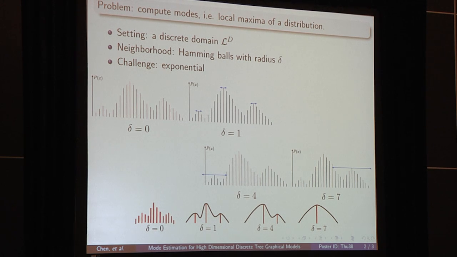Of course, this problem is challenging. First of all, the domain is exponential. Secondly, even each neighborhood, the Hamming ball itself, has exponential size. So what do we do?